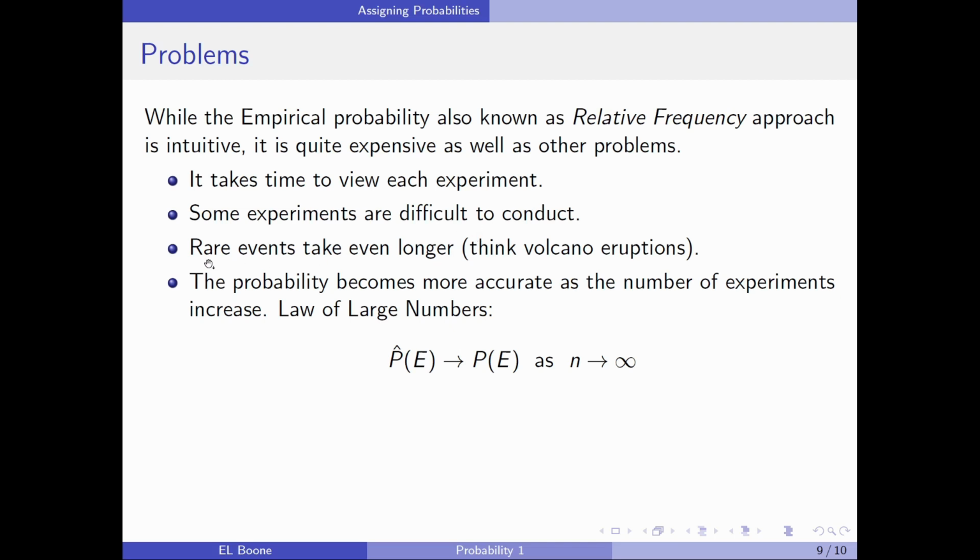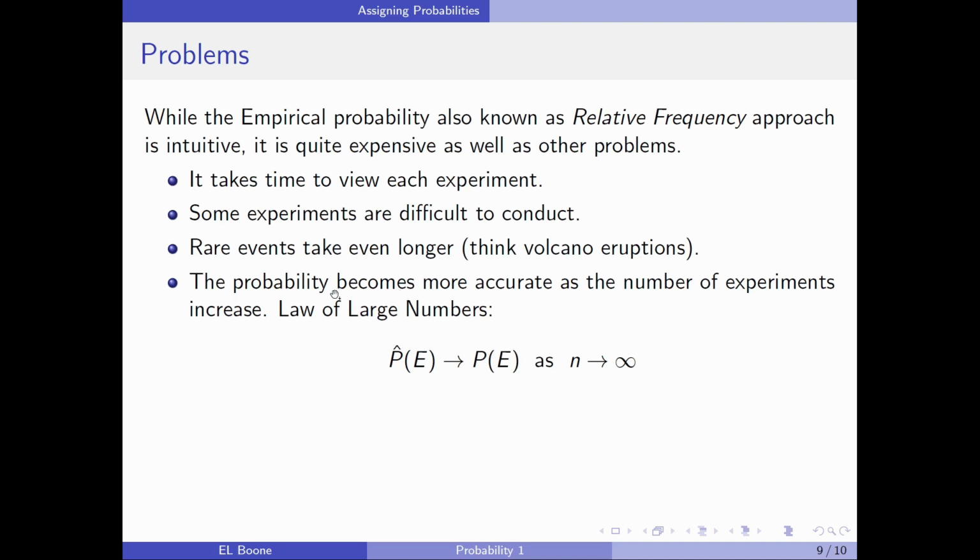Another problem is rare events take even longer. Think about volcano eruptions. What's the probability that a specific volcano erupts today? For some volcanoes, we actually haven't ever watched them erupt. We know they're active, but we have no actual record of exactly which day it erupted. So these probabilities are hard to estimate.